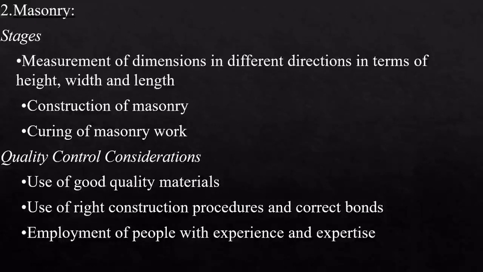You have already studied different bonds in your earlier semesters, like English bond, Flemish bond, French bond, etc. You can use the correct bonds based upon your purpose and strength, and employ people with experience and expertise, with adequate curing of masonry.